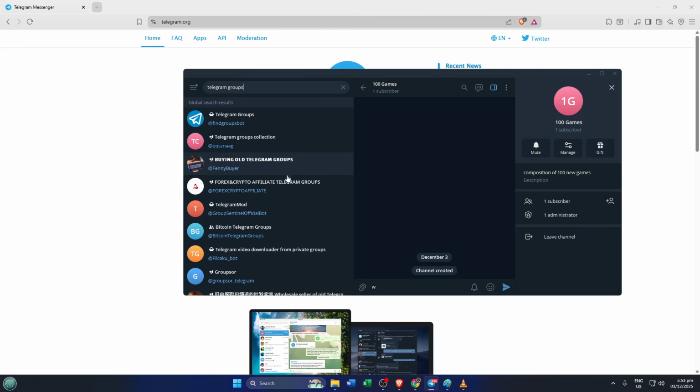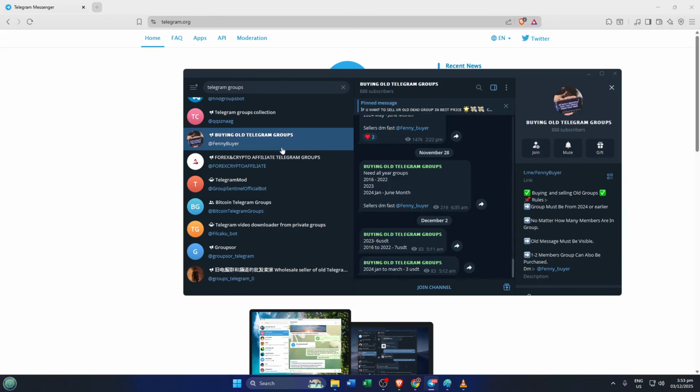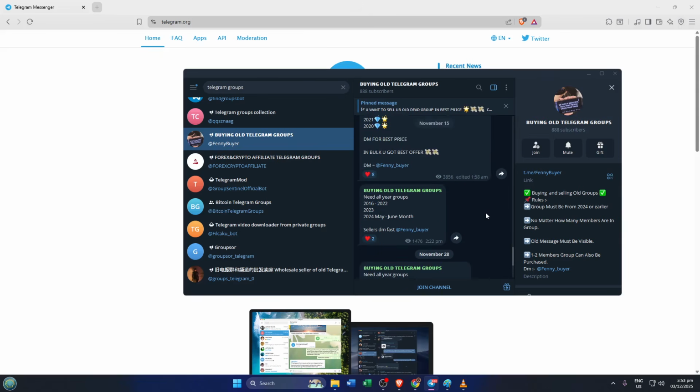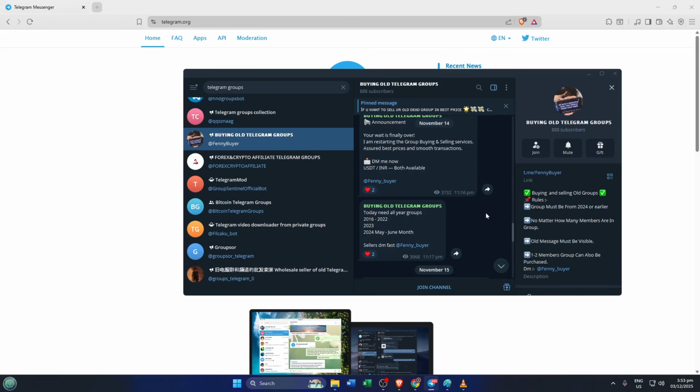Another great strategy is to browse online channel directories and aggregators. There are several dedicated sites like tdirectory.org, Telegram Channels Me, and TLGRM.ru where users submit invite links for channels and groups. These websites let you browse by categories, making it easy to explore anything from business tips to movie discussions. When you use these directories, you widen your search beyond Telegram's official app, and you might be surprised by the variety of niche communities you'll stumble upon.